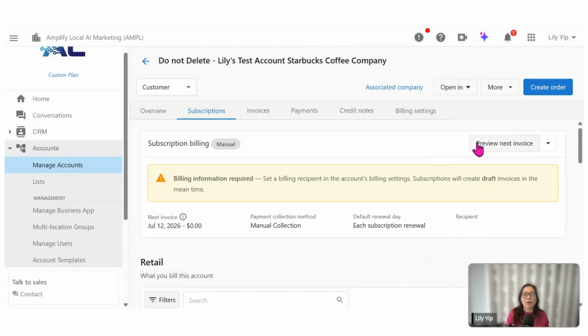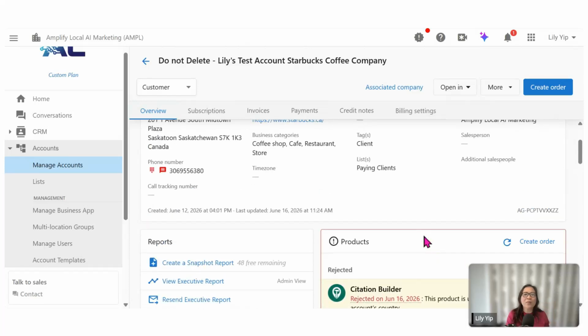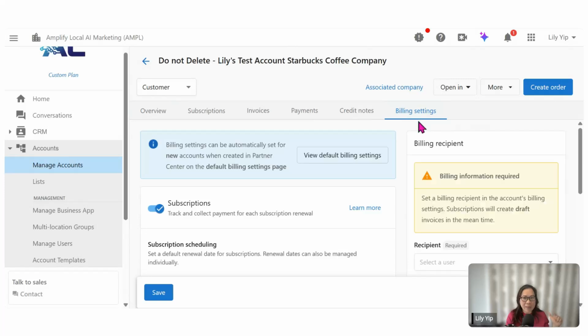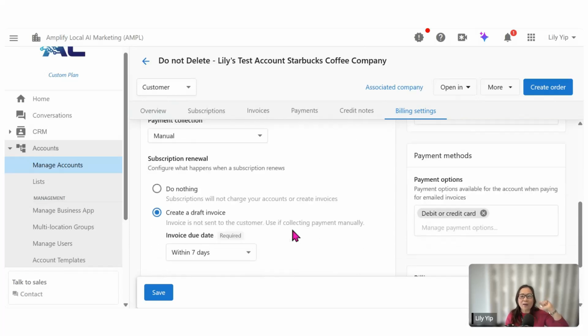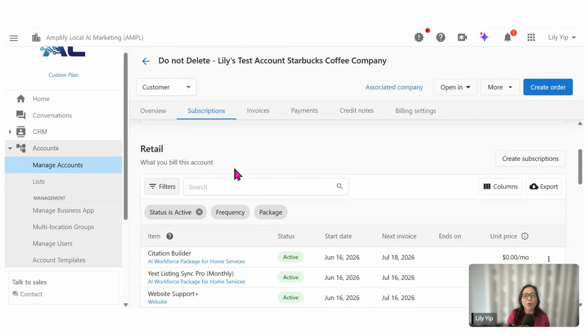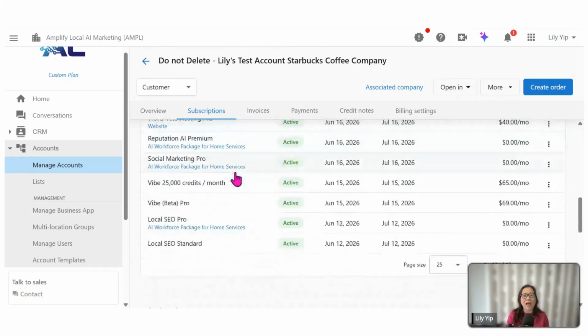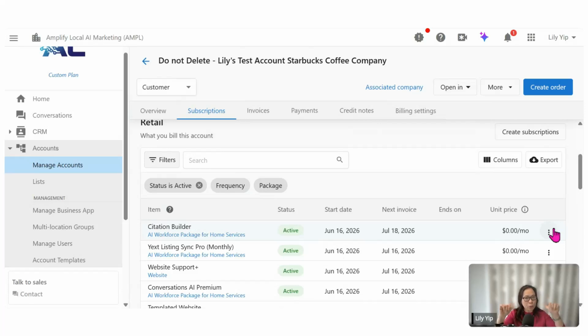So that will be how you can use the preview version to preview the next invoice for your own understanding. All right, so much for that. So in the account page, we have gone through ordering a product in the overview page. Beforehand, we came into billing settings to make sure we set up the recurring billing settings accordingly, before we activate products. And similarly, you can always see what you have put into the system as a subscription billing, or what you have activated for them, in the subscription page, where you can do some tweaking to the pricing as well as changing the next invoice date.